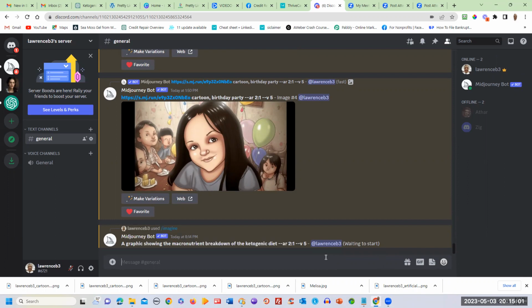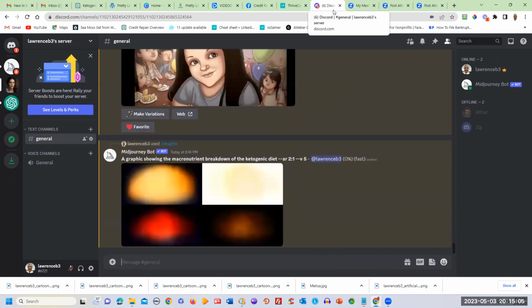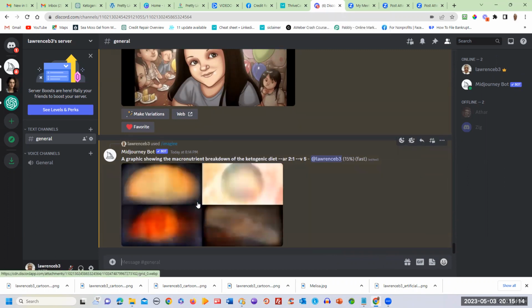Now, you basically will repeat this. We're not going to repeat this step one time after another for all the different ones. We just did that for demonstration. But this will give you the graphics, and let's see what's coming up. This one says a graphic showing a macronutrient breakdown, ketogenic diet. Okay, it's almost done, 31%. We're on fast. And consequently,